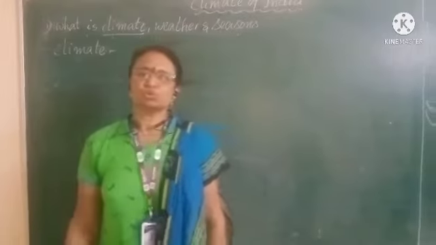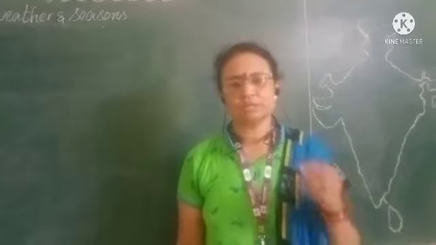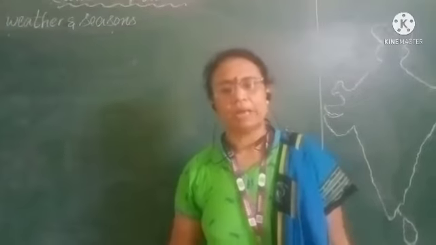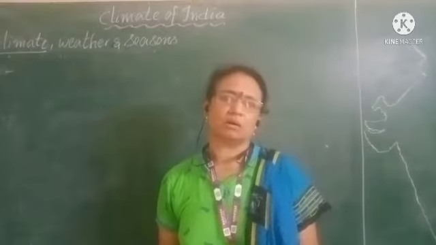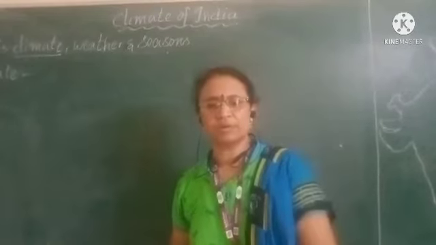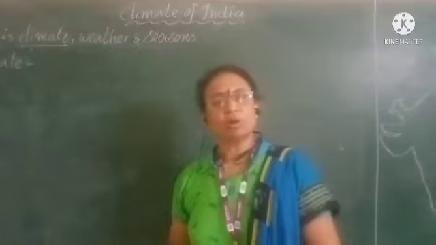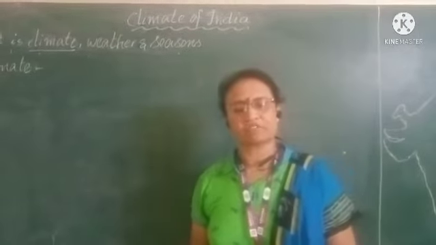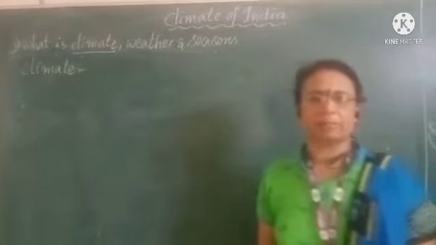Climate refers to the sum total of weather conditions and variations of a large area over a long period of time. Now I repeat again. Climate refers to the sum total of weather conditions and variations of a large area over a long period of time. Of a large area means of a country. And over a long period of time means minimum 30 years or more than 30 years of a span of time we have to study the weather conditions. That is called climate.